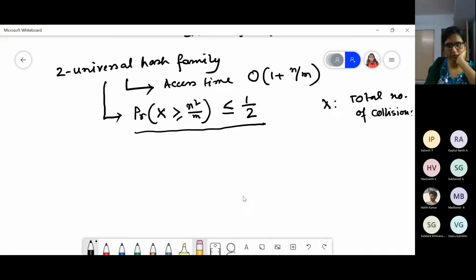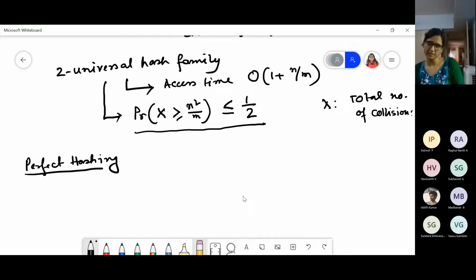Now we use this two universal hash family for perfect hashing. So the perfect hashing scheme was the last scheme that we discussed. In perfect hashing, it is used for a dictionary, where you have already built up the hash table, and after that you just have to search.